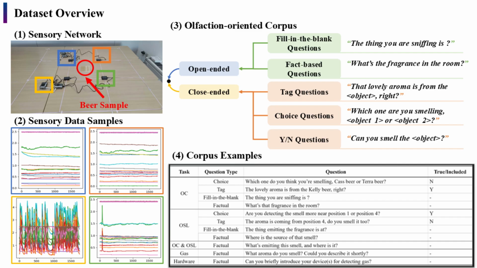We basically made 2 datasets. The first one was a gas sensor dataset, having the sensing data of 3 kinds of Korean beers at 13 positions. The second one is a corpus, having different types of questions related to the odors.